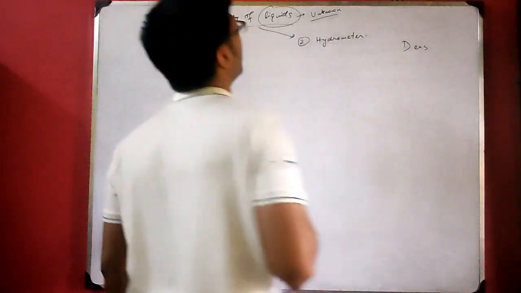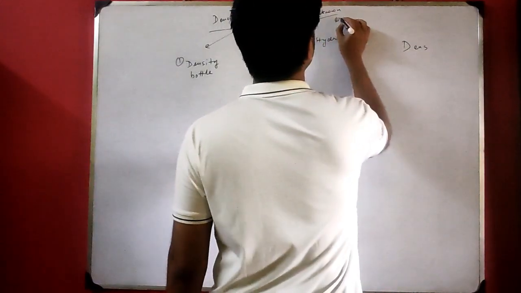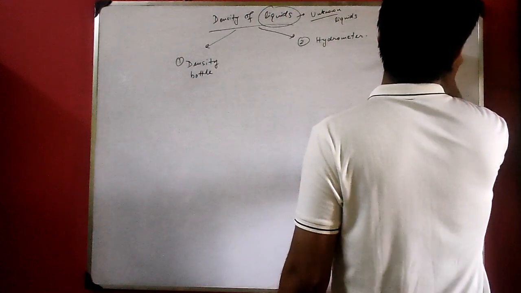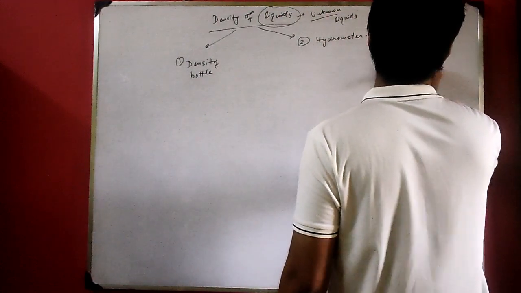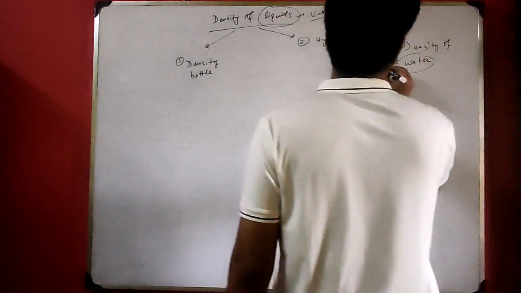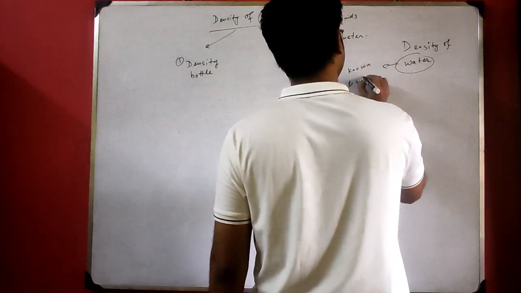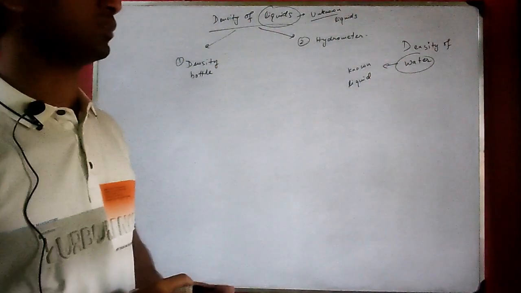Unknown liquids. Okay, now density of water. Water is a known liquid. It's not an unknown liquid. We know the density of water, so it's a known liquid.